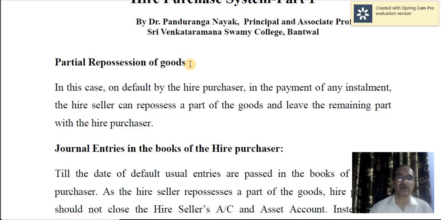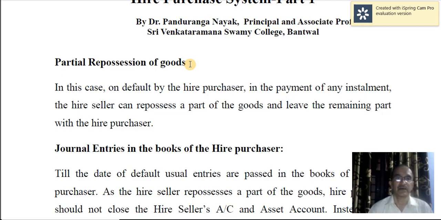In this case, on default by the hire purchaser in the payment of any installment, the hire seller can repossess a part of the goods and leave the remaining part with the hire purchaser.